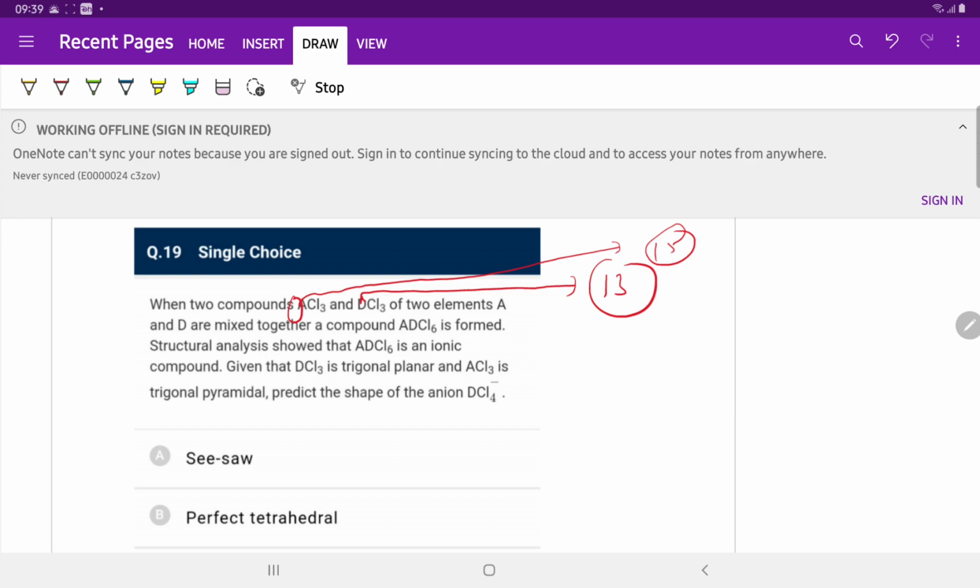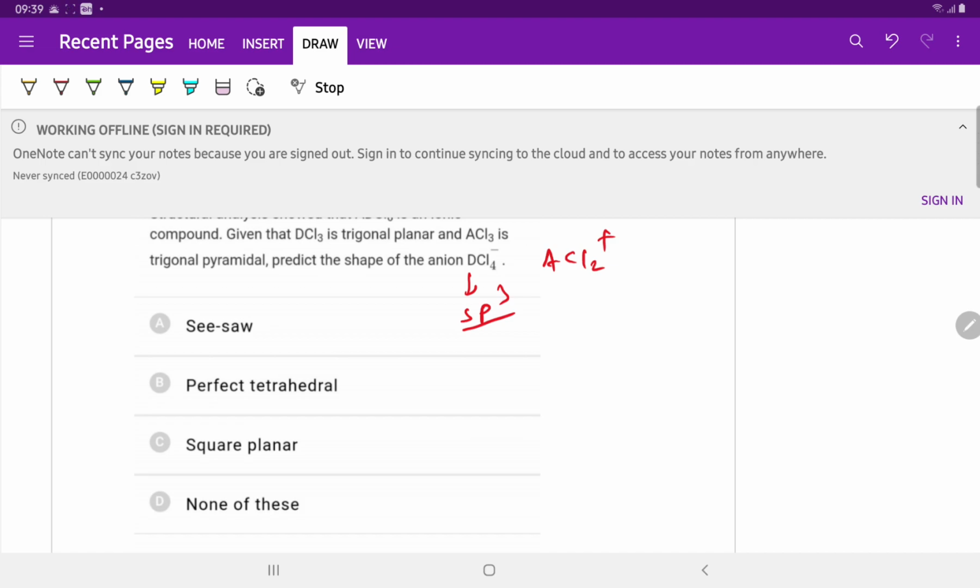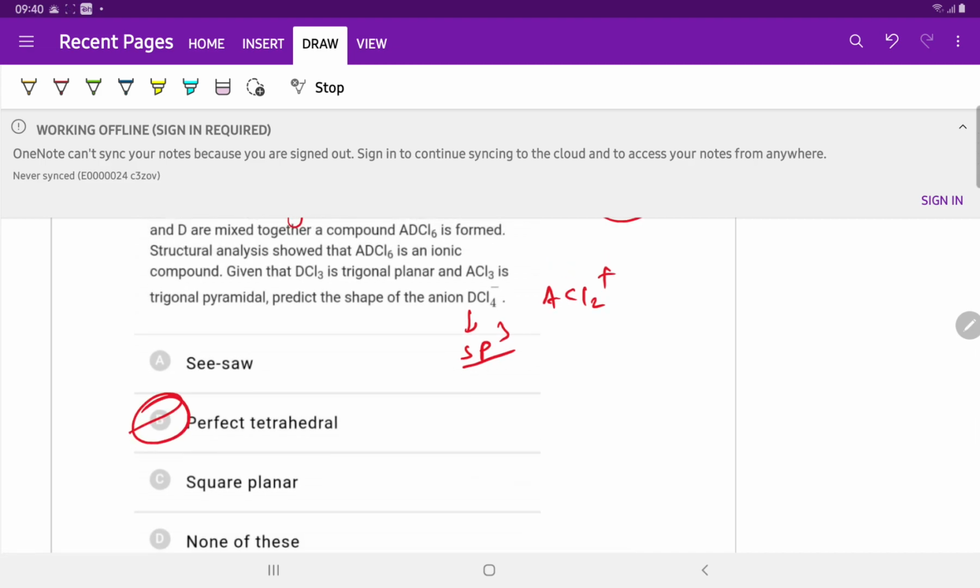Predict the shape of the anion DCl4 minus. The cation is ACl2 plus. DCl4 minus is sp3. D belongs to group number 13, so valence shell electrons is 3. 3 plus 4 is 7, plus 1 is 8, divided by 2. sp3, tetrahedral. Perfect tetrahedral.